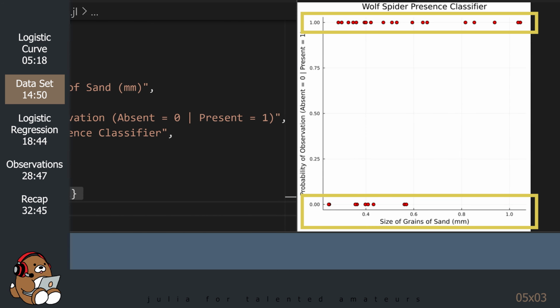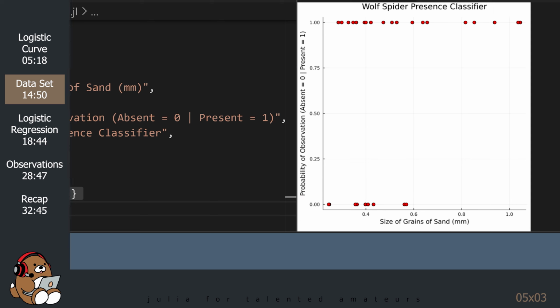As you can see, all of the data points are either 0 or 1 along the y-axis. Interestingly, the wolf spider seems to be present regardless of the size of the grains of sand, but is only absent when the grains are relatively small.